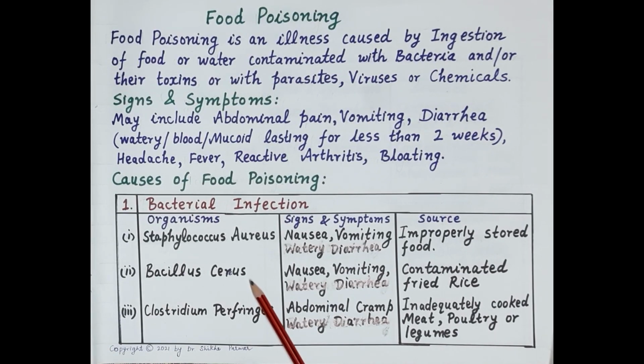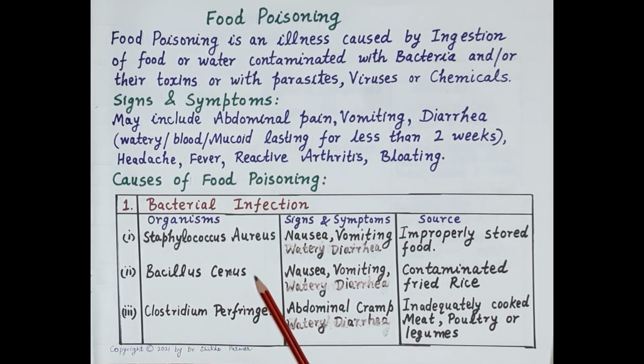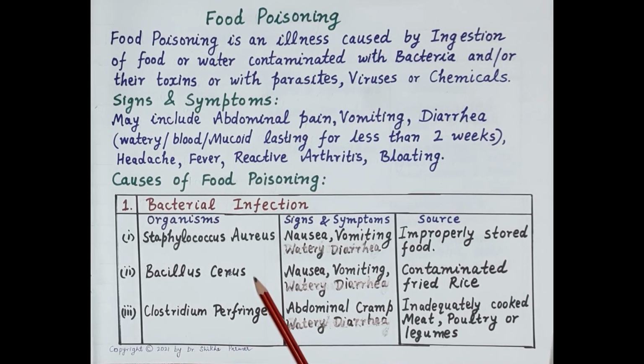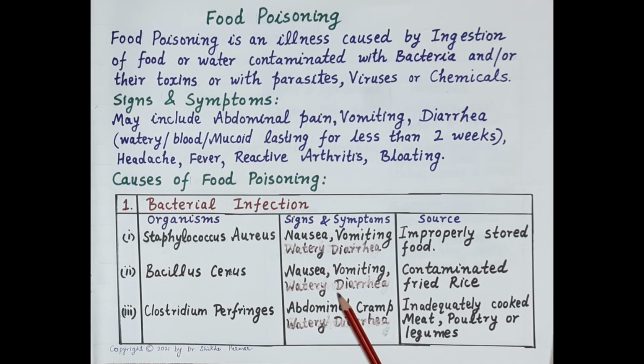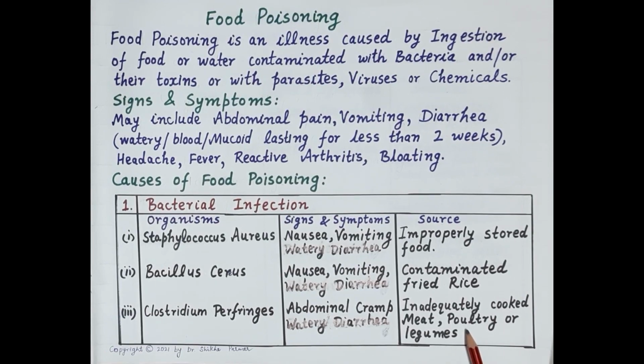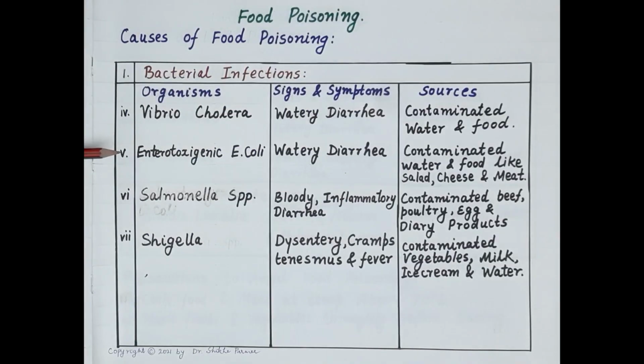Next, a very common bacteria that causes food poisoning is the Bacillus cereus. Signs and symptoms of this infection are nausea, vomiting, and watery diarrhea. And this bacteria is commonly found in contaminated fried rice. Another common bacteria is the Clostridium perfringens. It also produces abdominal cramps and watery diarrhea. And this bacteria is found in inadequately cooked meat, poultry, or legumes.